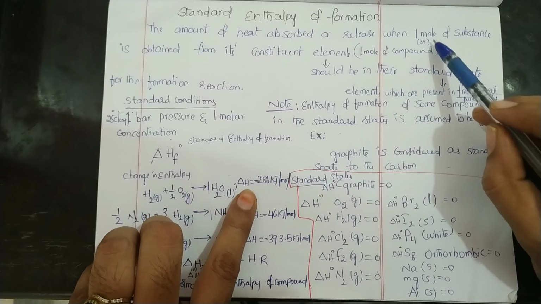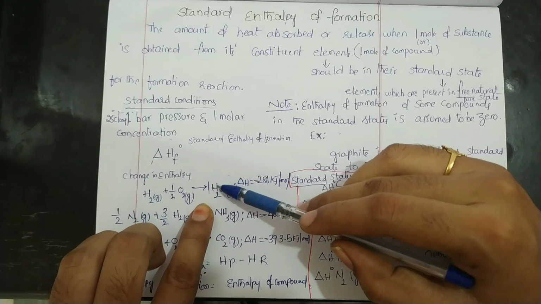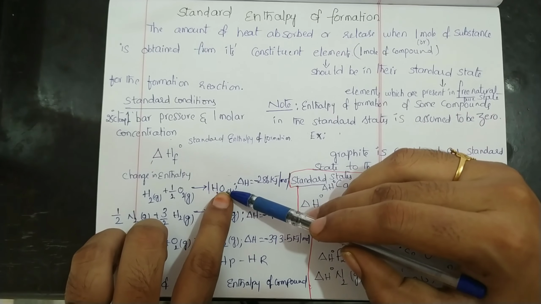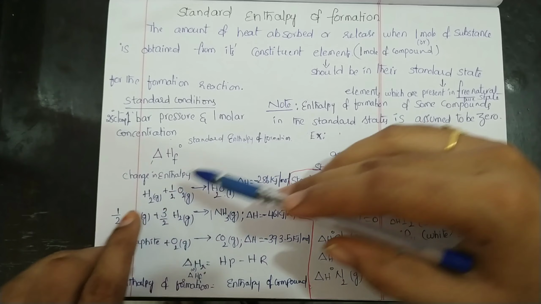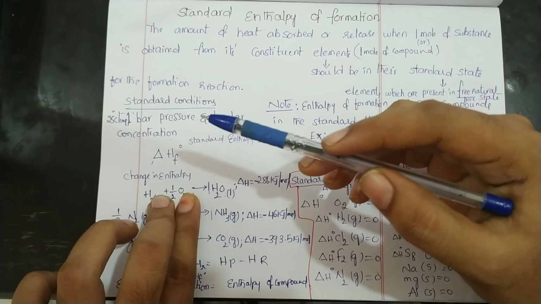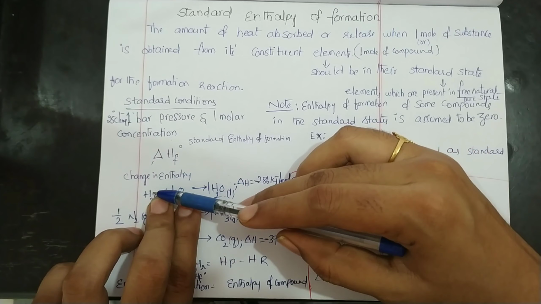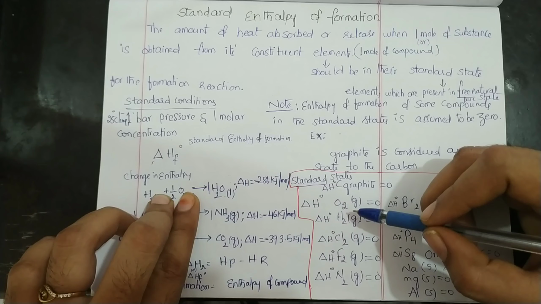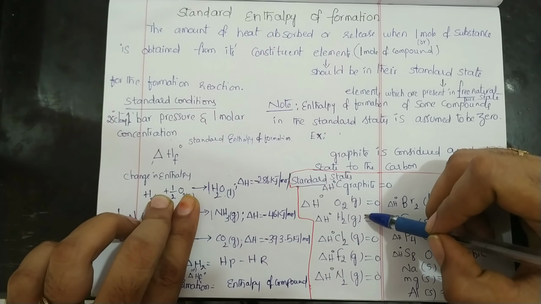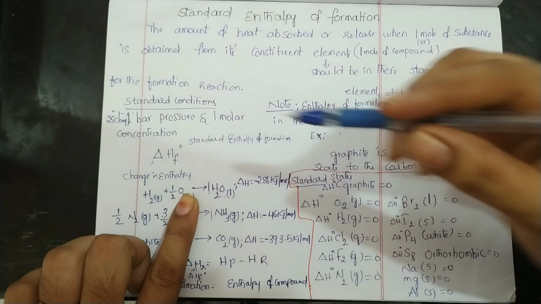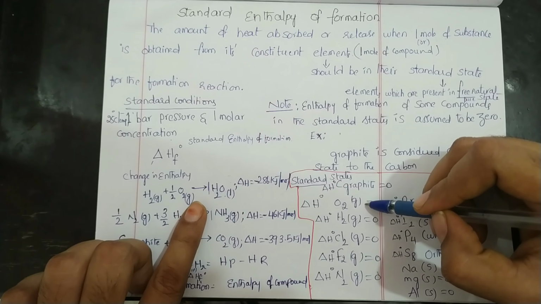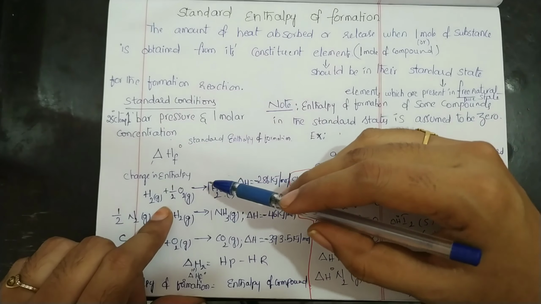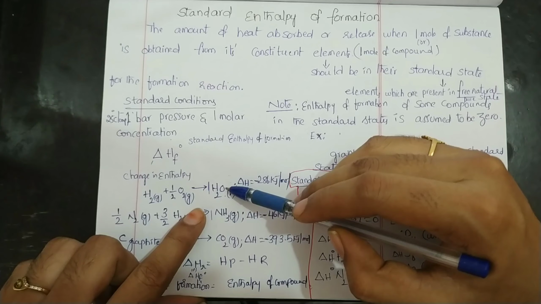To write the reaction for 1 mole of water, write 1 mole of water on the product side. What are the elements that water has? Hydrogen and oxygen. Write this hydrogen and oxygen on the reactant side. Now you have to write the standard states of these elements. What is the standard state of hydrogen? H2 in gaseous state. The standard state of oxygen is O2 in gaseous state. So you have to write that only. Now we have to balance according to 1 mole of water.